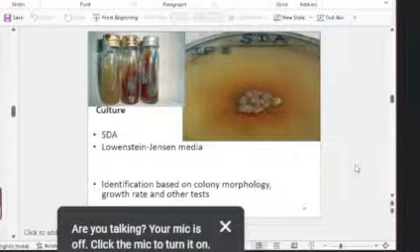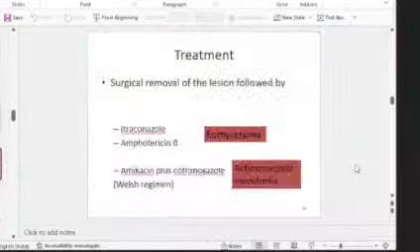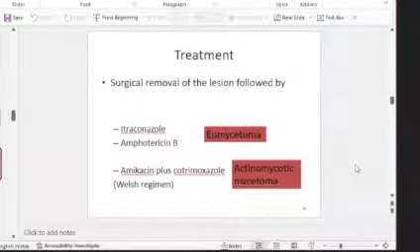Culture on SDA or Lowenstein-Jensen media, and after culture you can identify based on morphology. And obviously, eumycotic will have to be treated with antifungals like itraconazole and amphotericin B, and actinomycotic with amikacin plus co-trimoxazole.